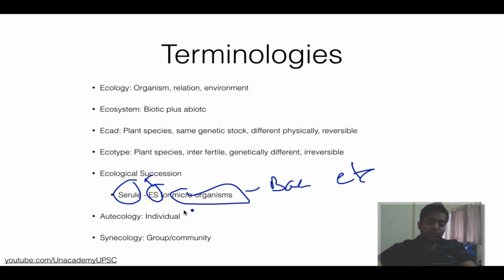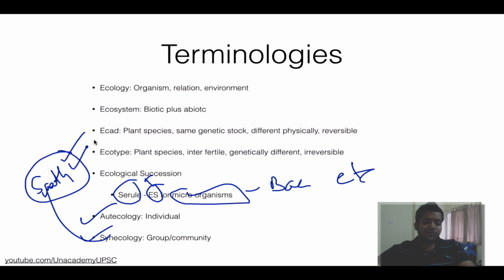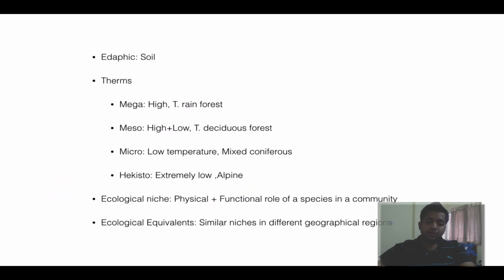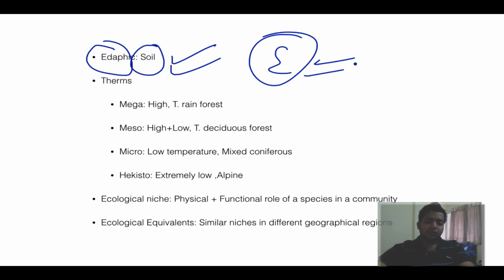Cool guys. Then we have autecology and synecology. Syn means together, like you and I will be together. In the same way, syn means together, so you have to study about a group or a community. So ecology of a group or a community is called synecology, while aut means autonomous, that is individual. So if the individual is the unit of study, then it is called autecology. Okay guys. Then we have edaphic. Edaphic means anything related to soil. These are very confusing terms, all starting from E, so I have covered them.